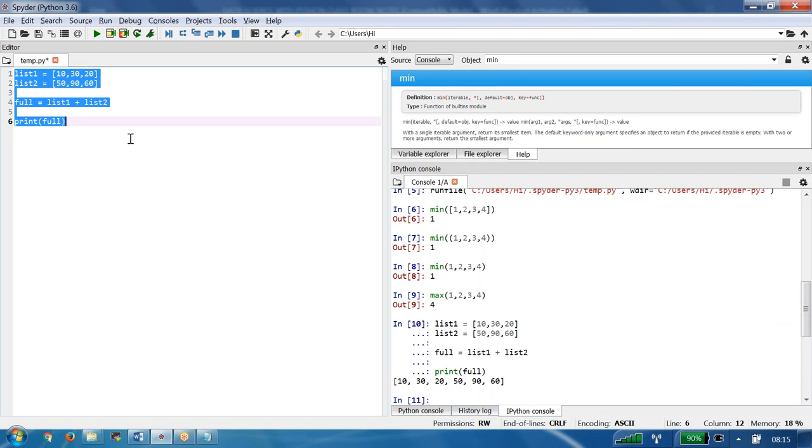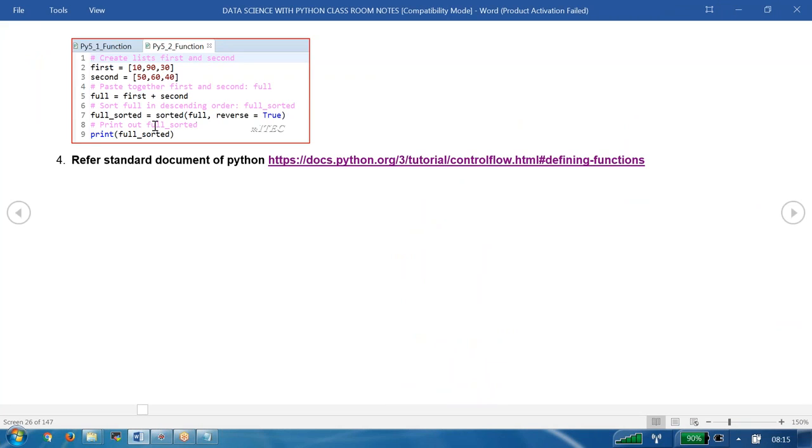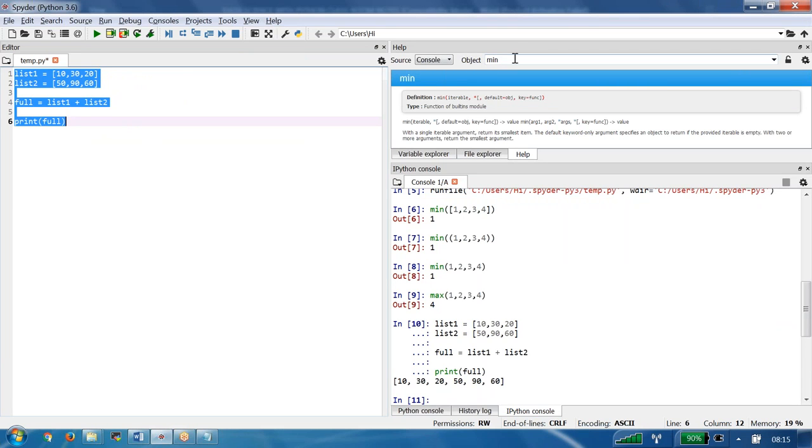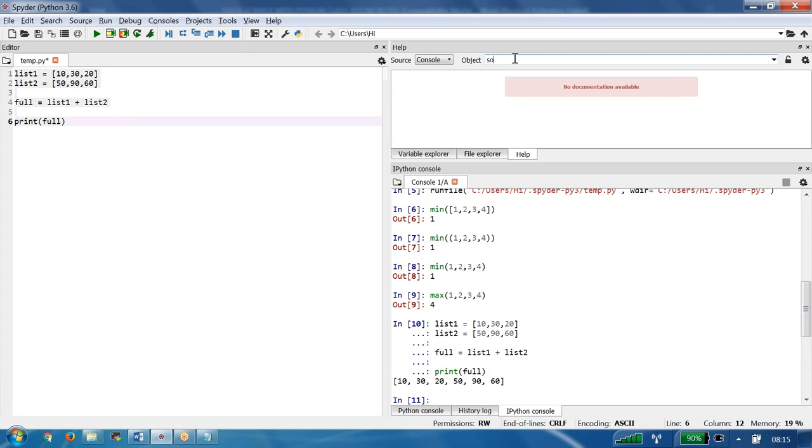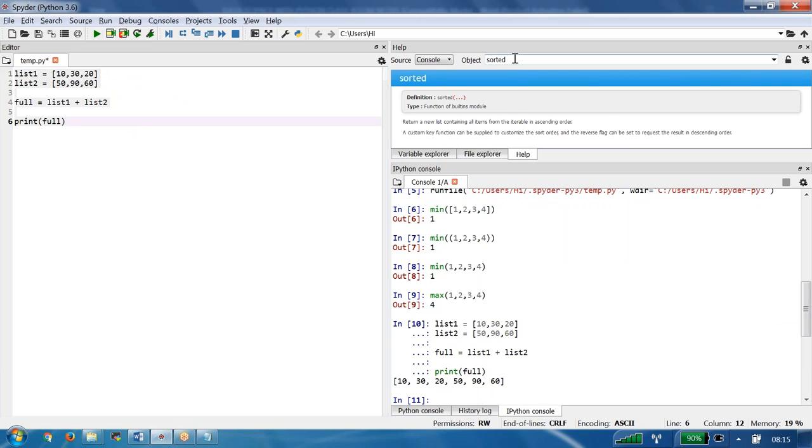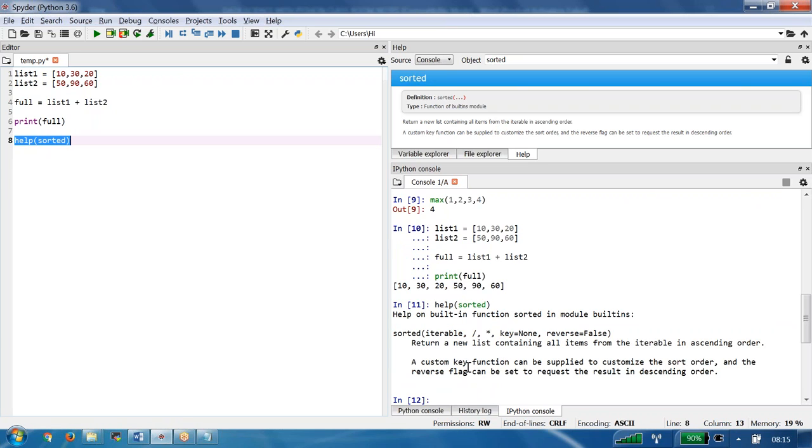Yes. But I want to know about the function. The function is called what? Sorted. If you don't know the syntax, you can go to help. There you can type sorted, enter. Now it's showing the sorted function coming from the built-in module. If you want more information about this, you are already aware of what to write: help of sorted. If you execute this, it is going to give the full information about it.